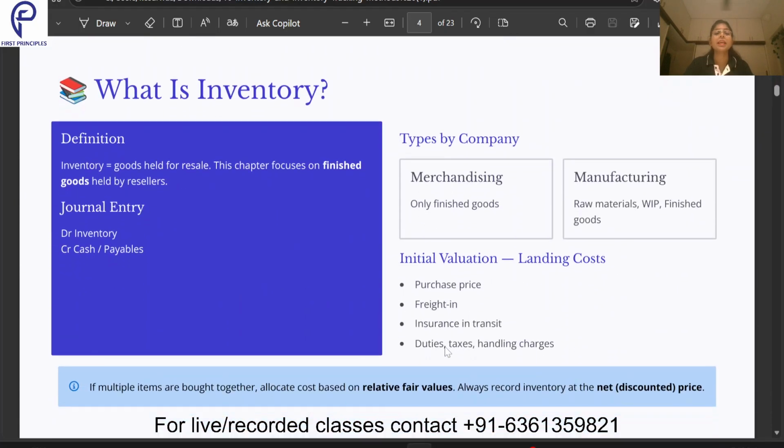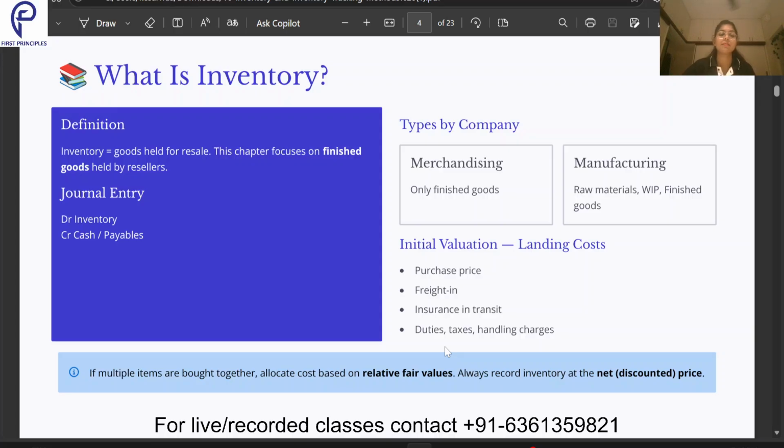Now, up till now we have been discussing inventory. What is actually inventory? The goods which are there in your business or in your shop, which are held for retail purposes, for resale, are termed as inventory. So inventory is the finished goods. That is what we are discussing over here.